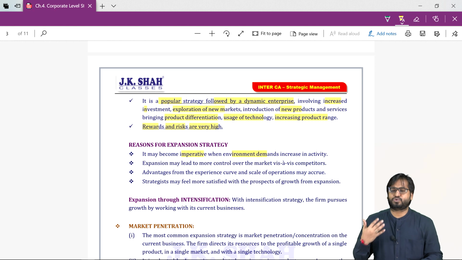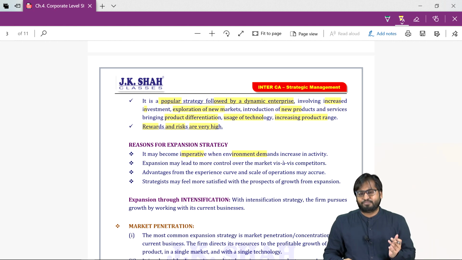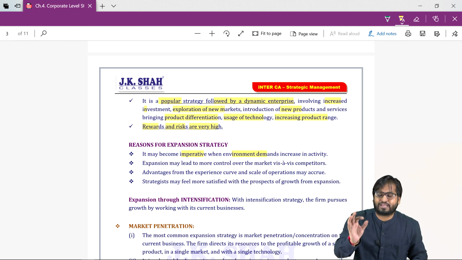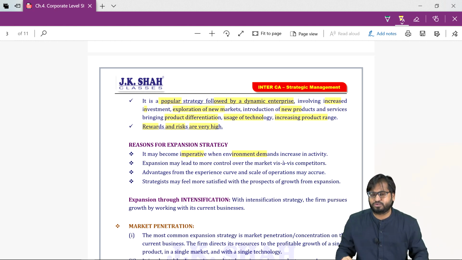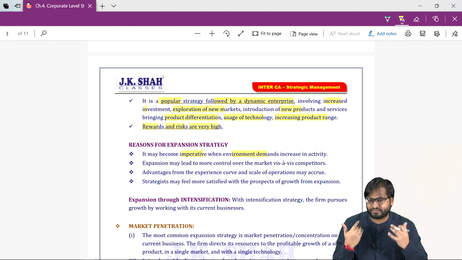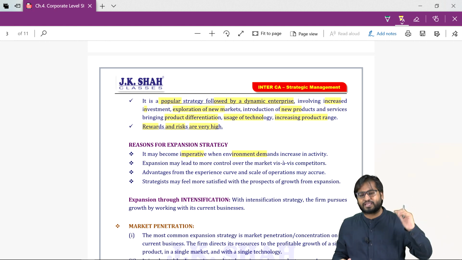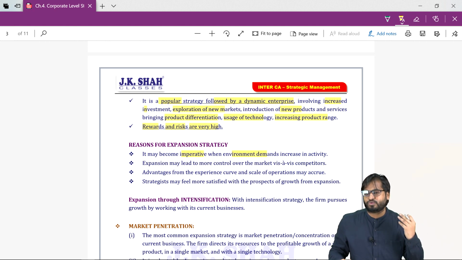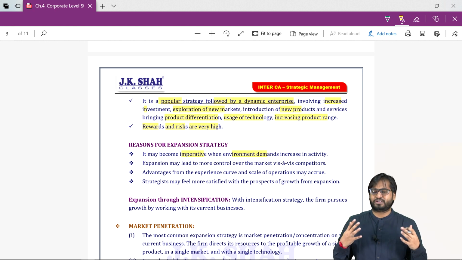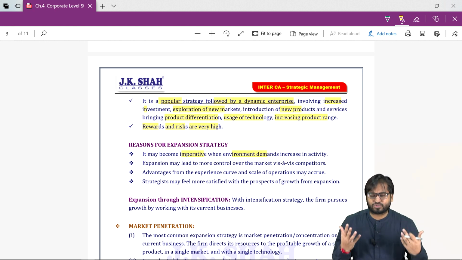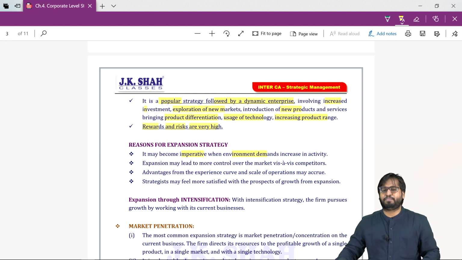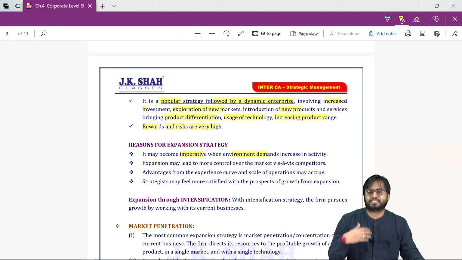So now up to this point, last year, Maruti never thought of entering into electric vehicles. But now you tell me, looking at the current scenario, petrol prices are increasing. Government is giving incentive. Competitors are also making electric vehicles. Moreover, customers also want electric vehicles. So don't you think it is the right time for Maruti also to enter into the electric vehicle segment? So this becomes imperative when the environment demands an increase in activity.